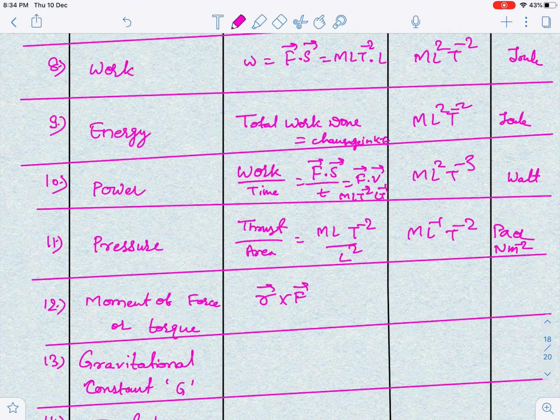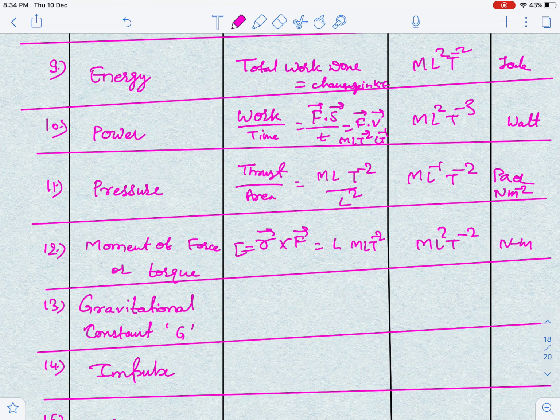Moment of force. Anything moment means, guys, you have to calculate R cross F. This is torque. So R means length, and force is MLT^-2 again. So the dimension is ML^2T^-2, and the unit is Newton meter.